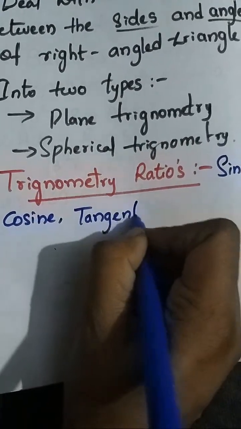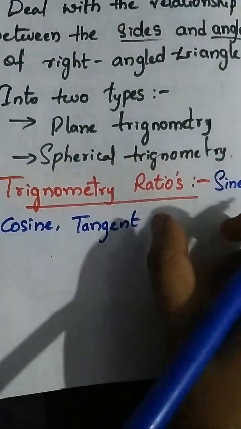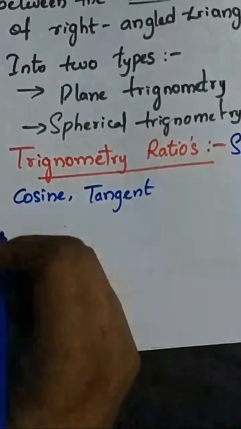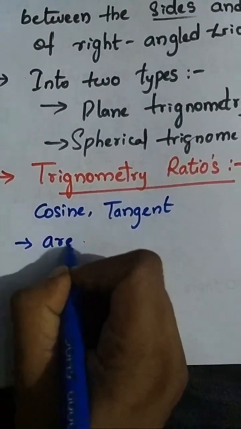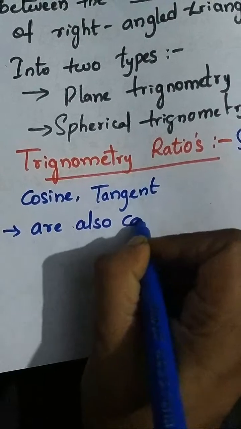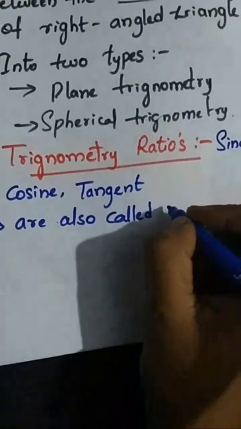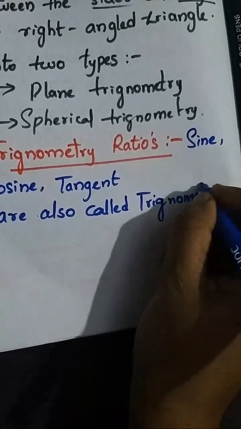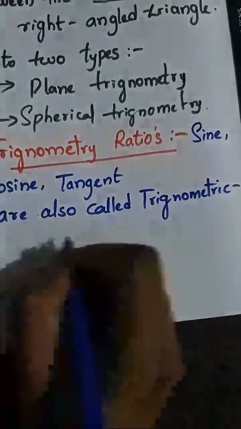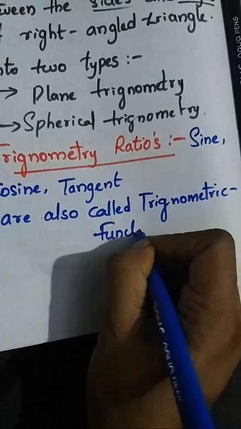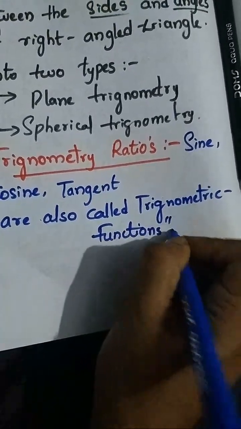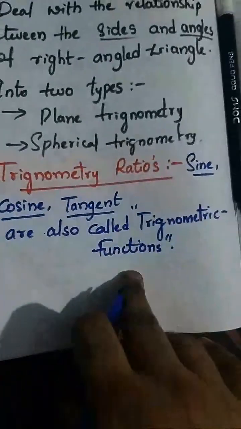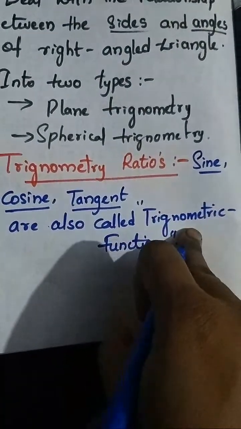These three important ratios are in the trigonometric chapter. These ratios are also called trigonometric functions. These ratios, sine, cosine, tangent, are also called the trigonometric functions.